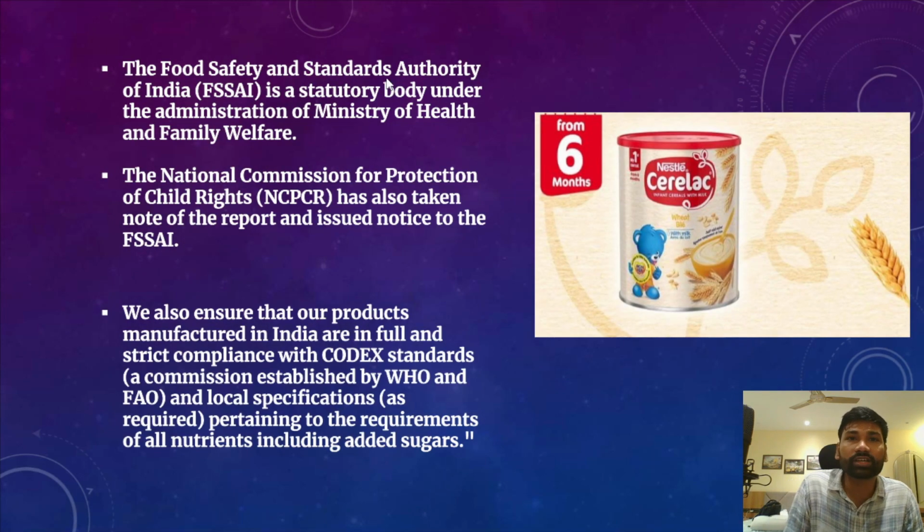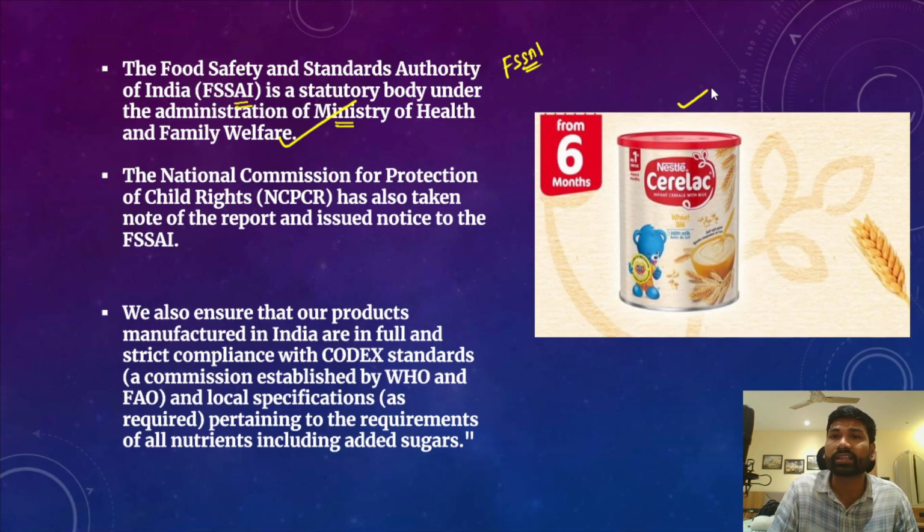Okay, so the Food Safety and Standards Authority of India, FSSAI, is a statutory body under the administrative control of the Ministry of Health and Family Welfare. Now, the FSSAI will investigate this issue of using higher amounts of added sugars in baby foods by Nestle.